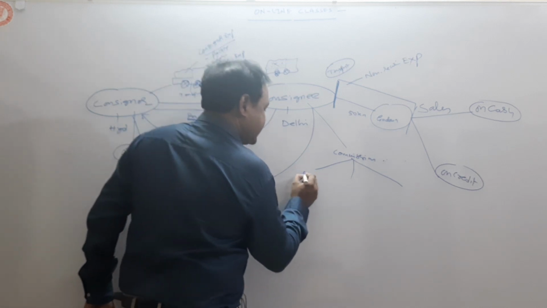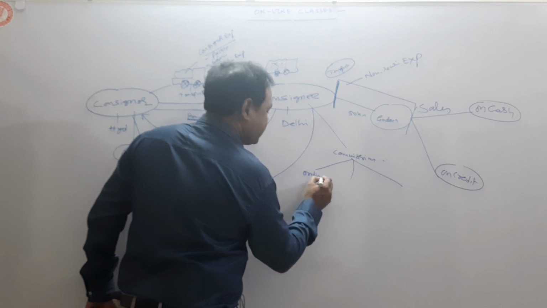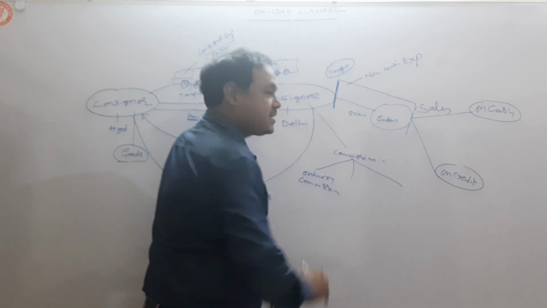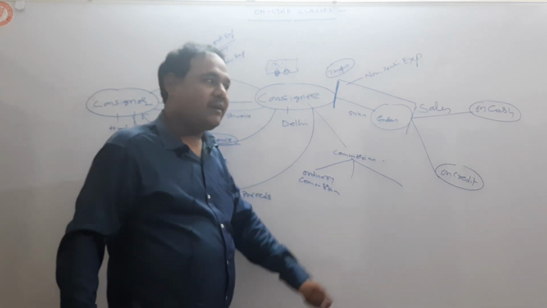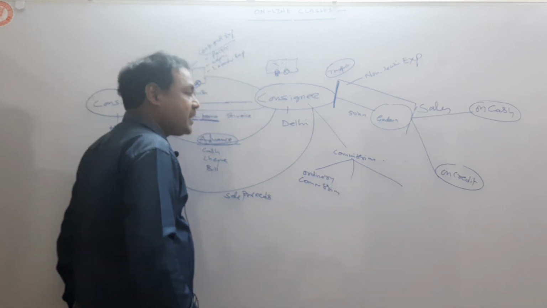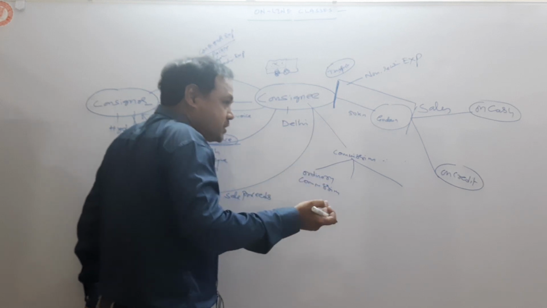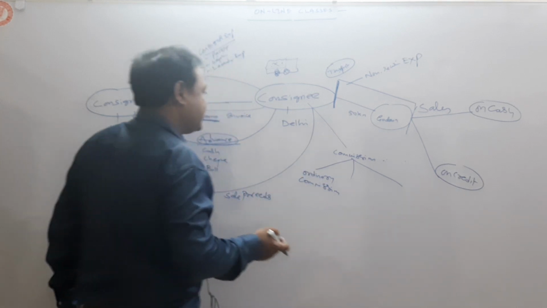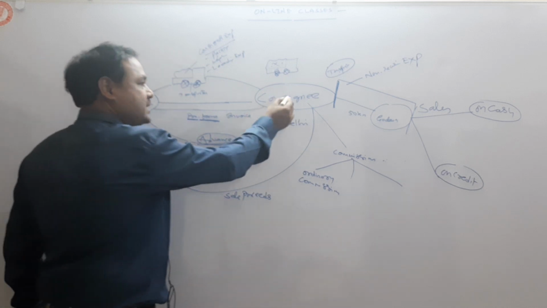Then it is called as ordinary commission or general commission. If consignee sold goods with extra efforts, like when goods are sold by consignee